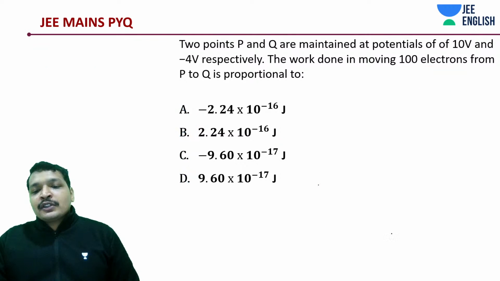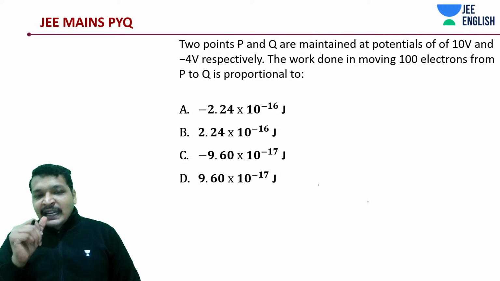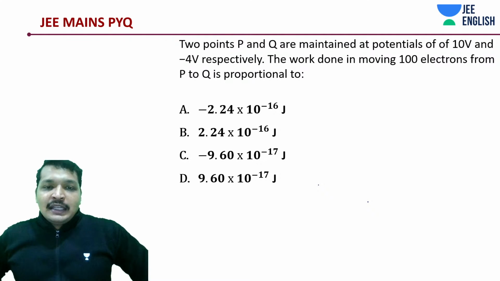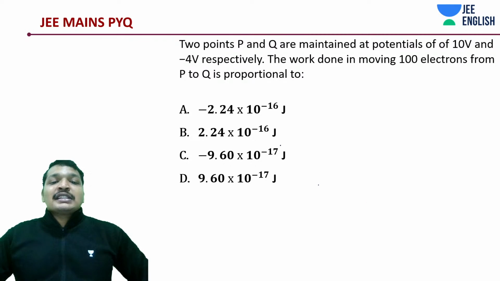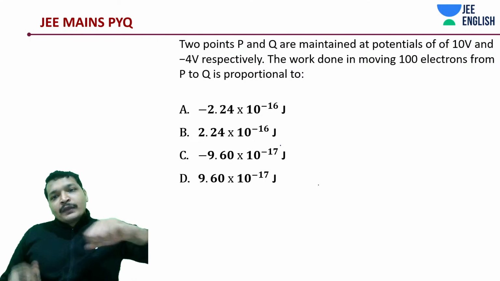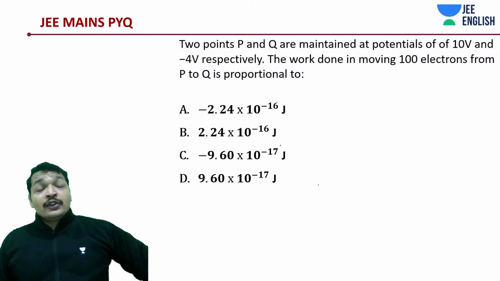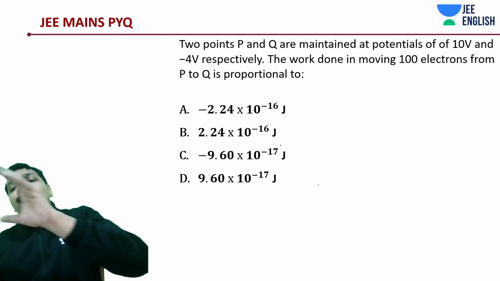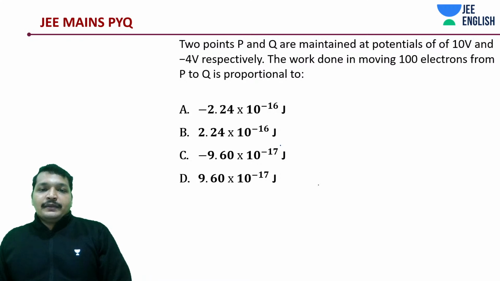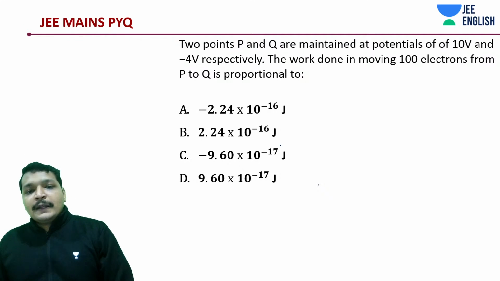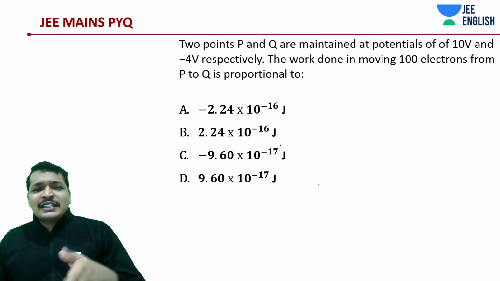Okay, getting that positive, you must have understood we are moving against the direction of the field using a negative charge, so it should be a positive work done, because the system is trying to move the charges in the opposite direction to the field, but you are trying to move the electrons in the direction of the field. Okay, next thing, and 100 electrons, that is 16 into 14 multiplication.